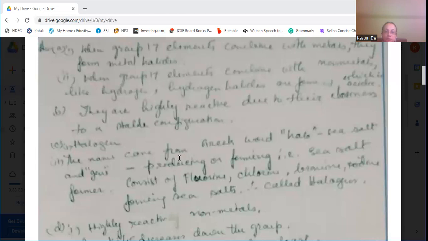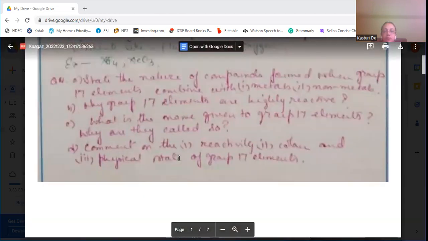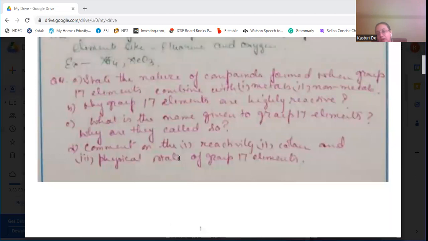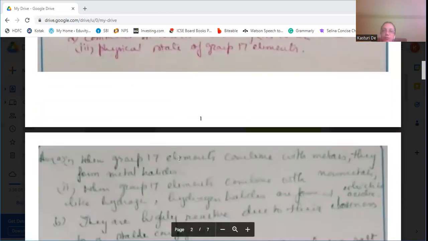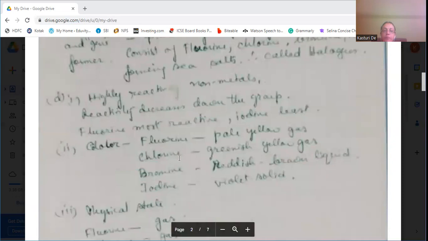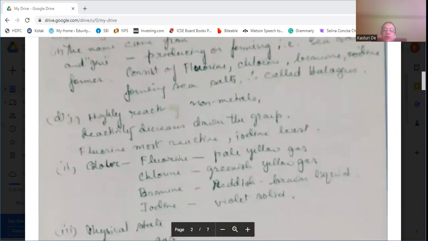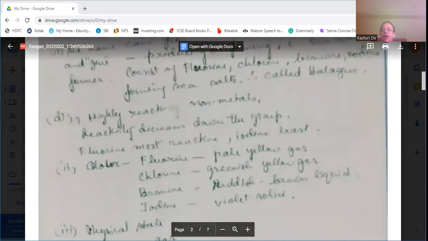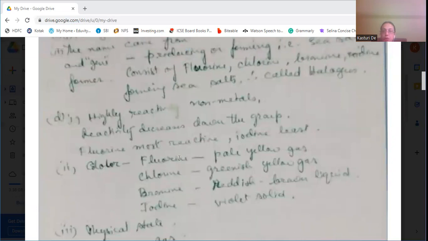Then comment on the reactivity, color, and physical state of the group 17 elements. First we come to the reactivity. They are highly reactive non-metals, I told you. Their reactivity decreases down the group.